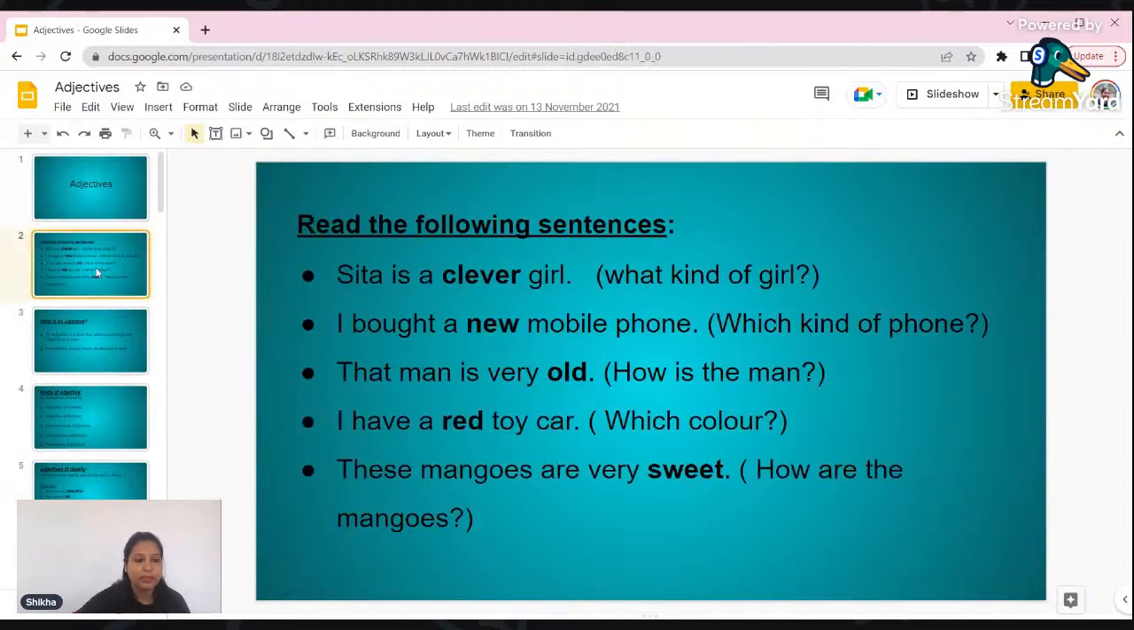Okay, so here there are some simple examples for you to understand. Yes, I hope I'm audible as well as my screen is also visible to you.